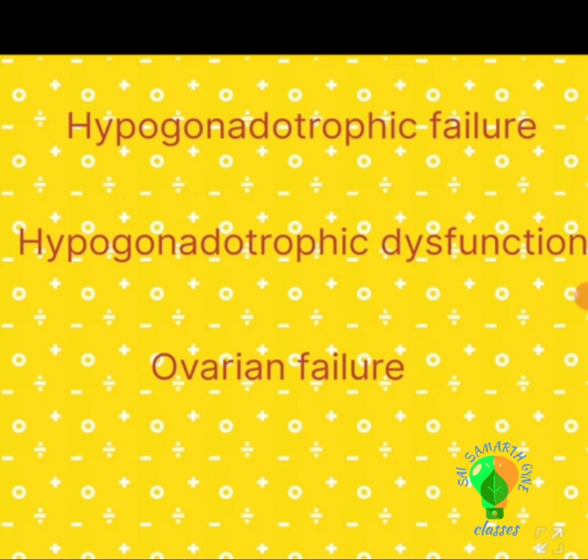Now the second category is hypogonadotrophic dysfunction. Here the main cause is anovulation. The cases of polycystic ovarian syndrome are included in this category. This you find out, conduct all the tests for ovulation. You will use ovulation induction agents. In those, one is clomiphene citrate. Clomiphene citrate is a chemical agent which blocks the estrogen receptors.